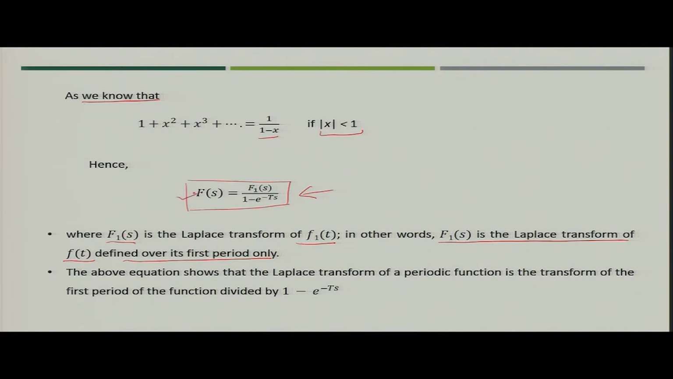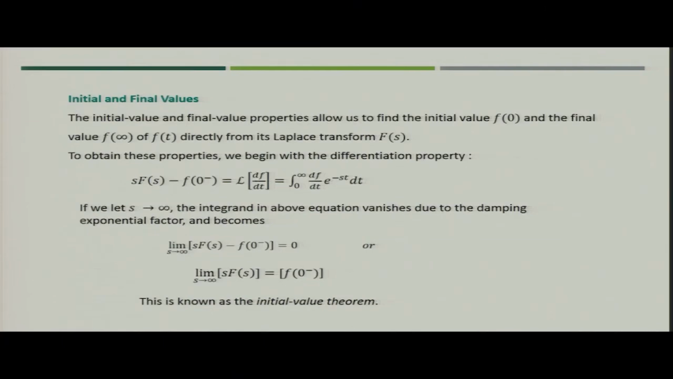If you want to find the value of F(s), that is the Laplace transform of the complete periodic function, what we have to do is multiply F1(s) by 1 upon 1 minus e to the power minus Ts, and then we get the Laplace transform of the complete periodic function. Or we can say that if we divide F1(s) by 1 minus e to the power minus Ts, we get the Laplace transform of a periodic function.